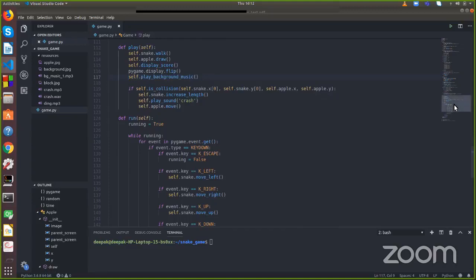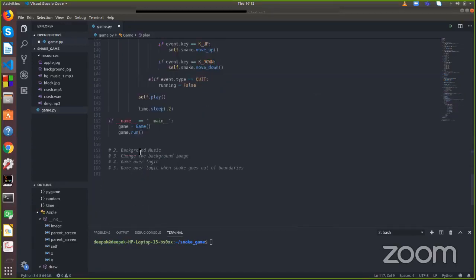Today we will first complete the background music, because we were working on it yesterday. After that we will work on the game over logic today. Once we are done with this, which is a simple thing that won't take more than 5 to 10 minutes, then we'll change the background image. Okay, so let's move forward now.